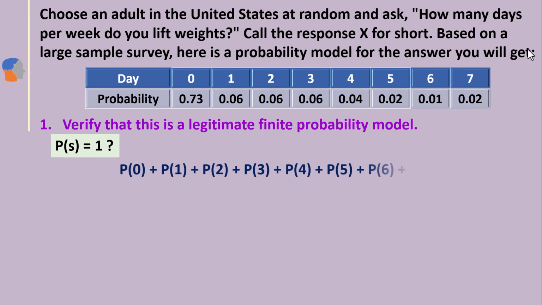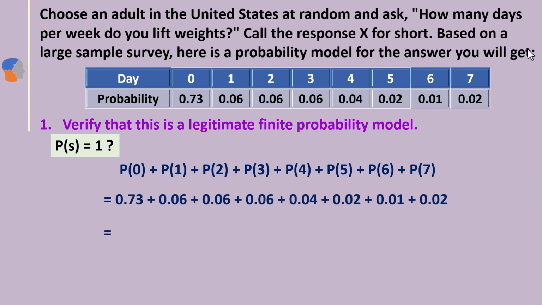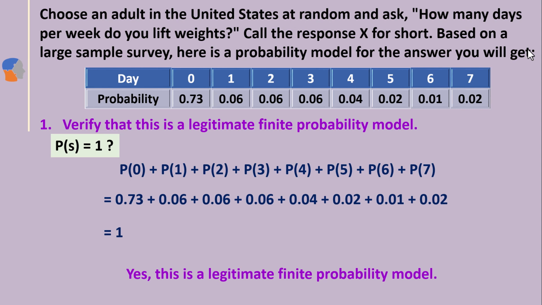Then add the probabilities. We need to check if the sum is 1. If it is 1, we can say yes, this is a legitimate finite probability model. Yes, it is true here. But if it is not 1, then this is not a legitimate finite probability model.